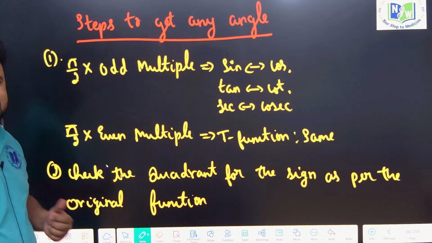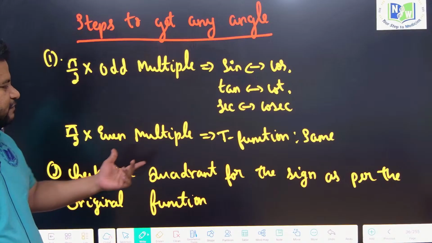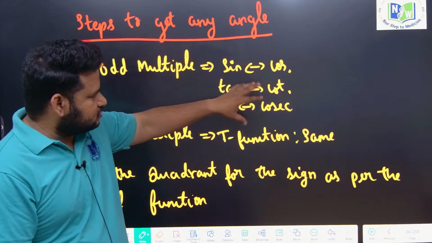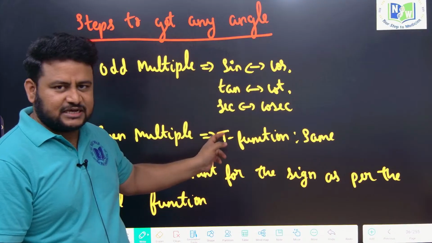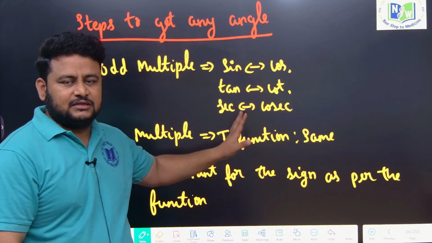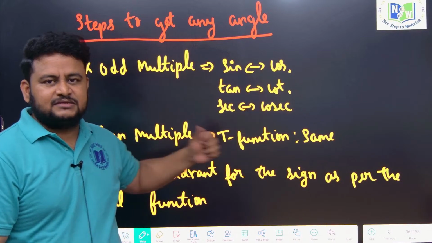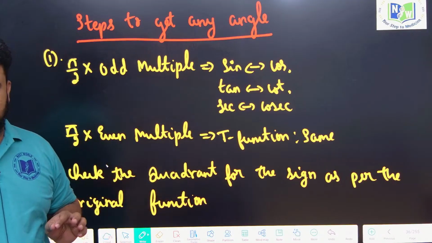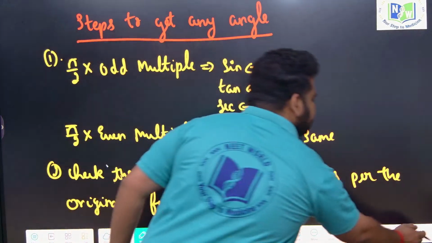And when it comes to the sign, check the quadrant for the sign as per the original function. That means after you change sine to cos, or after you change sine to another sine, that sign you should not change. That sign is not going to determine. The sign of the original angle is going to determine the sign of the value. So that means what? Through the examples, let us understand.